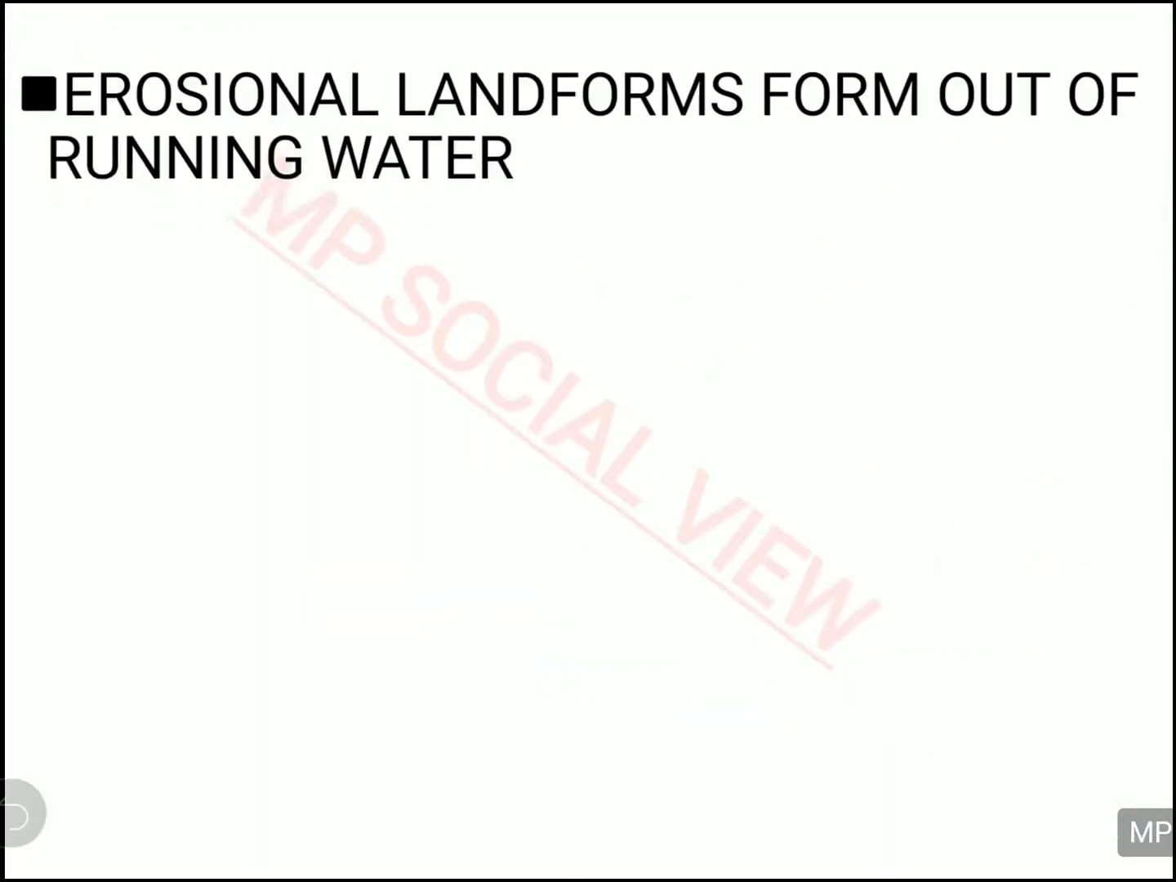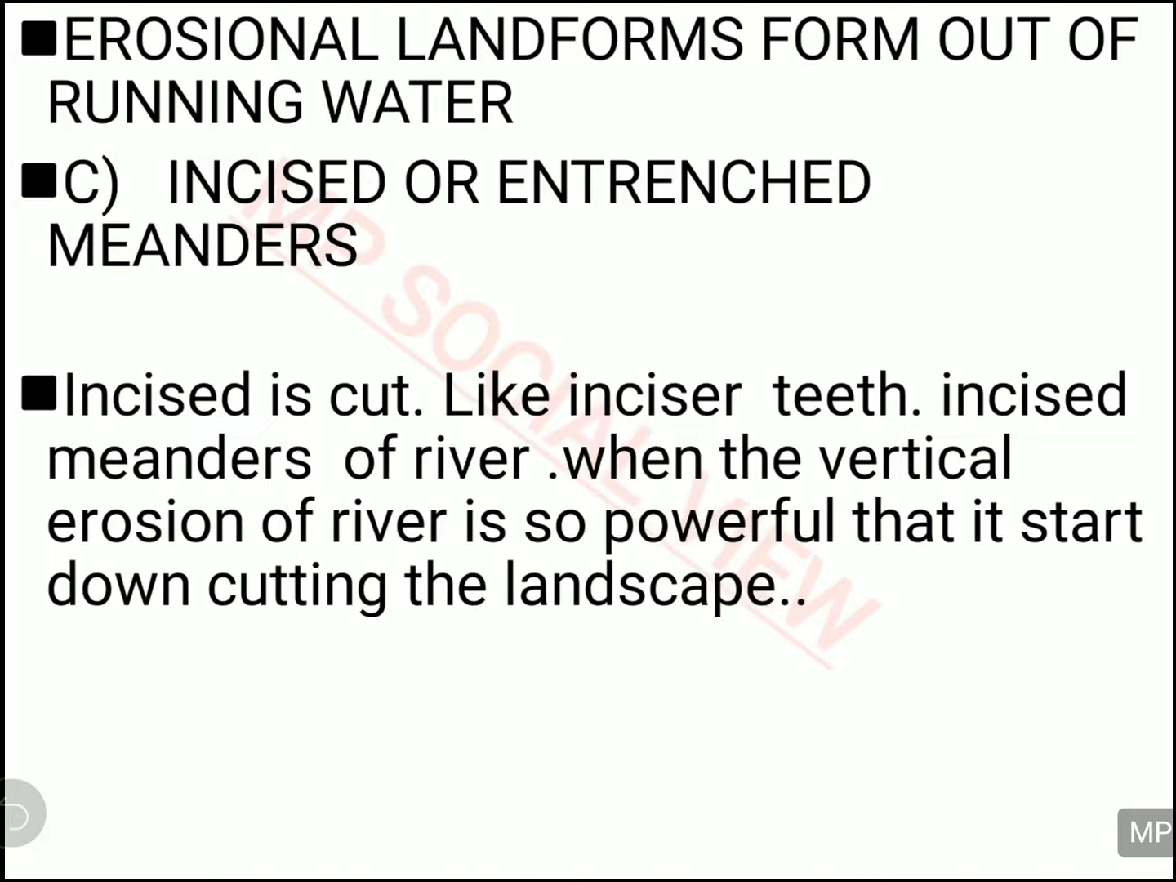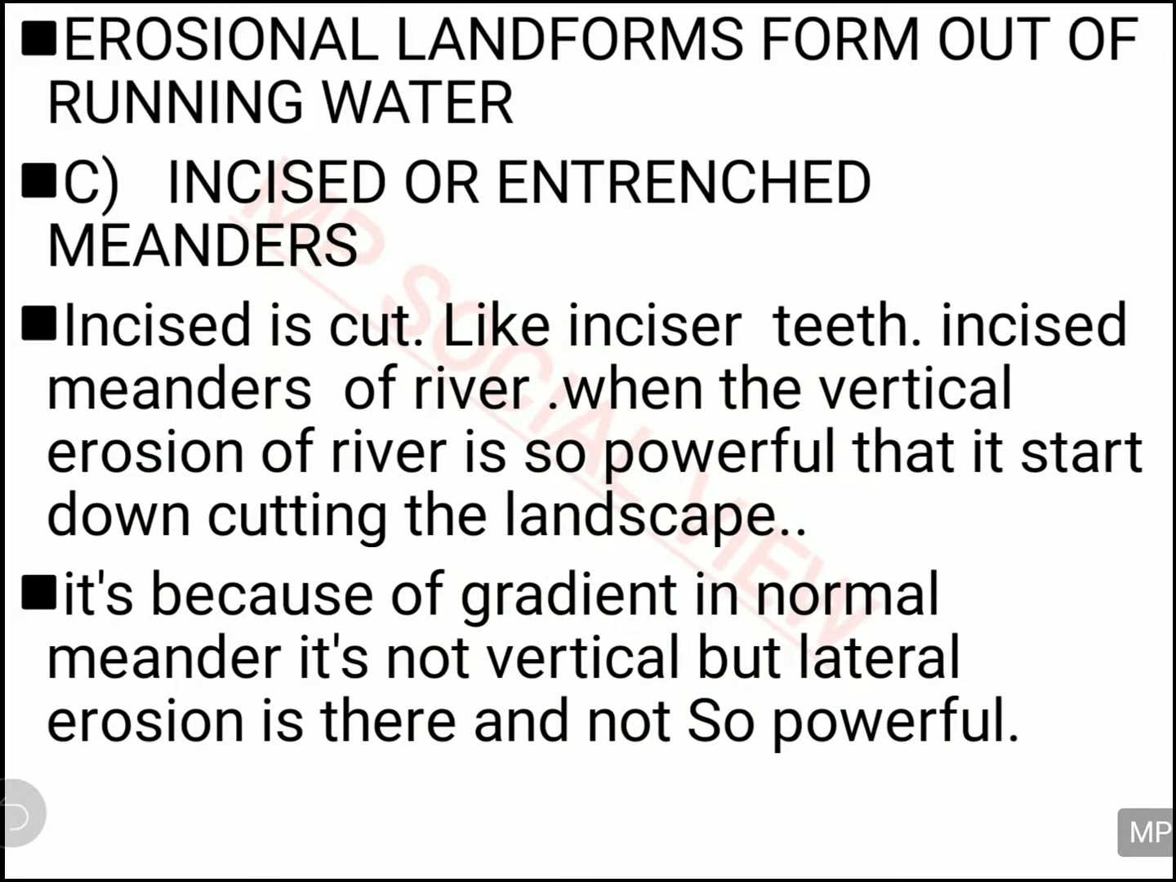Alright. Now let us discuss another erosional landform made by the river, that is your incised or entrenched meandering. Incised and entrenched meandering. Meandering, as I told you, is the meandering of the river. Sometimes this meandering is so powerful, they do a lot of cutting of the landform. It is mostly because of the gradient or the slope of that place. Alright, so they do a lot of cutting. That's why it is called incised meandering.